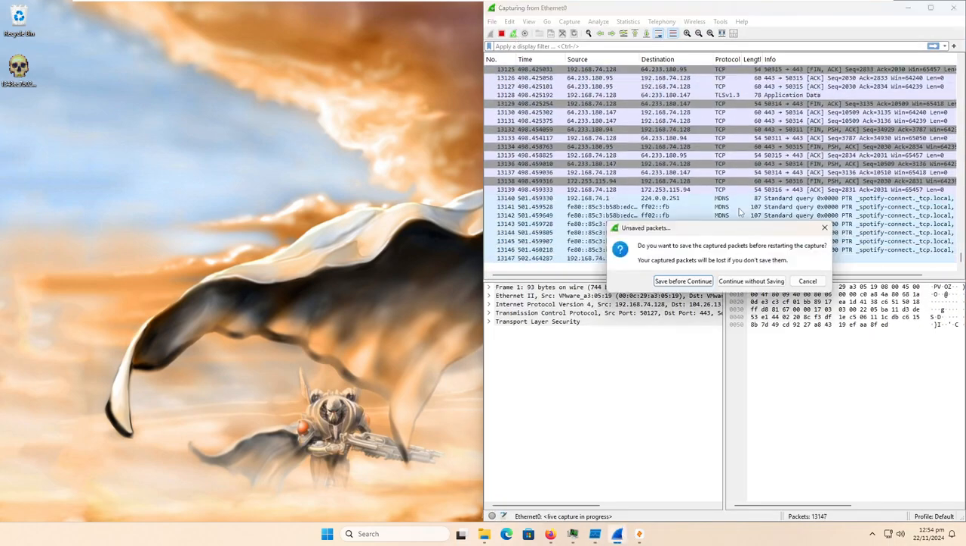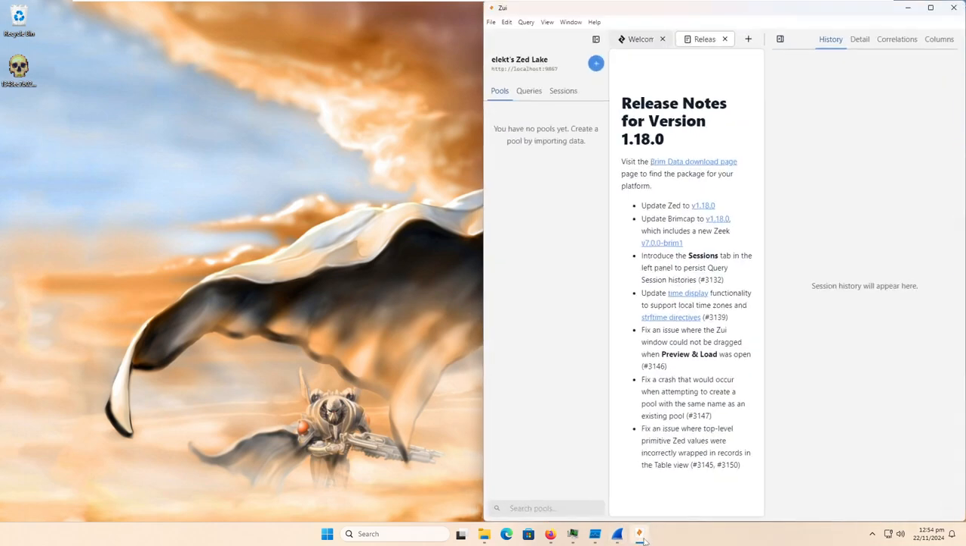Wireshark, which I'll go ahead and reset the packet capture for. And Zooey.